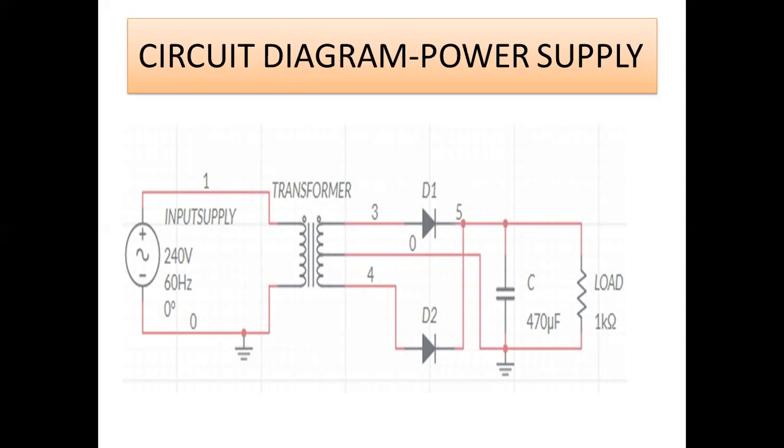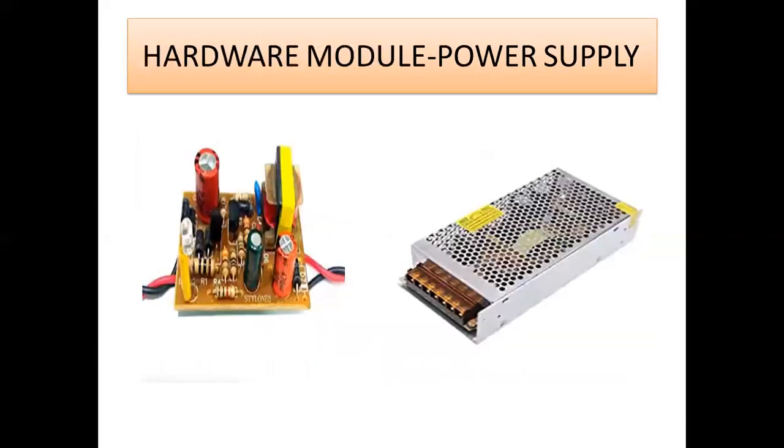act as a load. Here the resistor acts as a load, but you have to connect your microcontroller, which can act as a load here. So the output of the capacitor must be a perfect DC signal. So this is the operation behind the circuit diagram, and this is your hardware module. This is a simple figure of a hardware module.